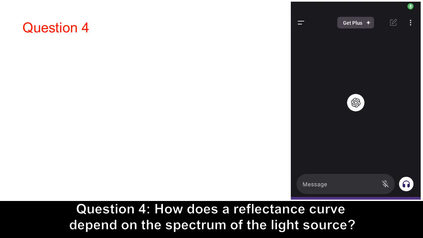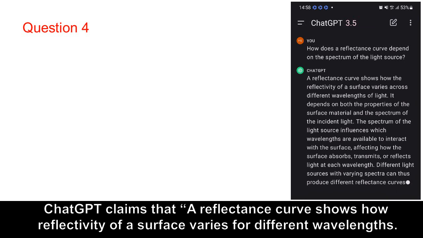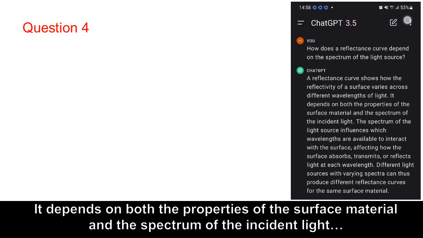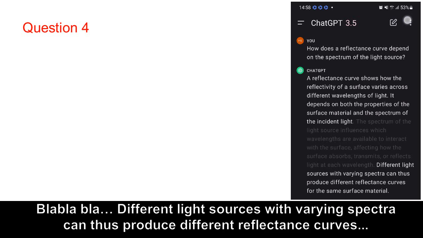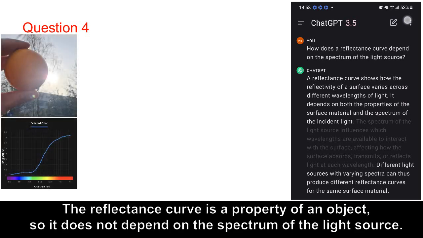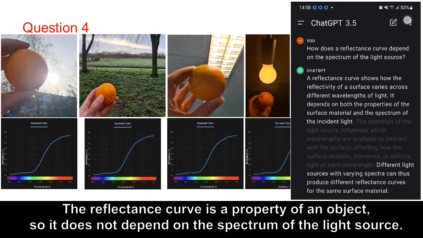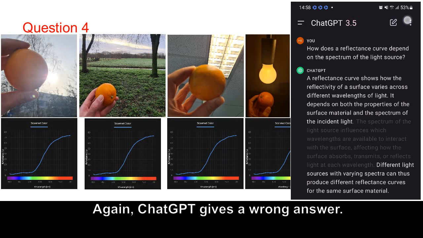Question 4. How does a reflectance curve depend on the spectrum of the light source? ChatGPT claims that a reflectance curve shows how the reflectivity of a surface varies across different wavelengths of light. It depends on both the properties of the surface material and the spectrum of the incident light, blah blah blah. Different light sources with varying spectra can thus produce different reflectance curves for the same surface material. Also here, the answer is wrong. The reflectance curve is a property of an object, so it does not depend on the spectrum of the light source. Again, ChatGPT gives a wrong answer.